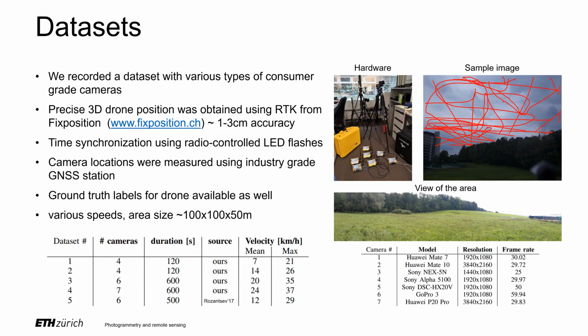Although not used in our work, we also provide hand-labeled 2D locations of the drone, useful for training detectors. In our datasets, we try to cover various scenarios with respect to drone speed, size of area covered, number of cameras, and weather conditions. We obtained 4 datasets in total, which are sorted in range from easy to difficult.